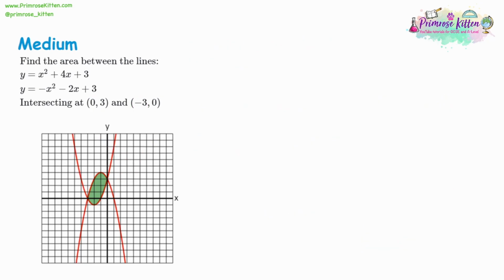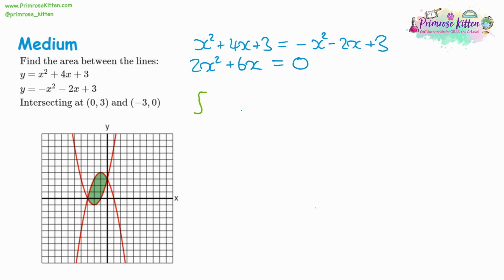The last medium question is x squared plus 4x plus 3 equals negative x squared minus 2x plus 3. So collecting all the terms, we can add x squared to both sides. We can add 2x to both sides. And we can take away 3 from both sides. That means that we need to integrate 2x squared plus 6x. So we increase the powers by 1, x squared becomes x cubed, but we divide by the 3. And then x becomes x squared, and we divide by the 2. 6 divided by 2 is 3.